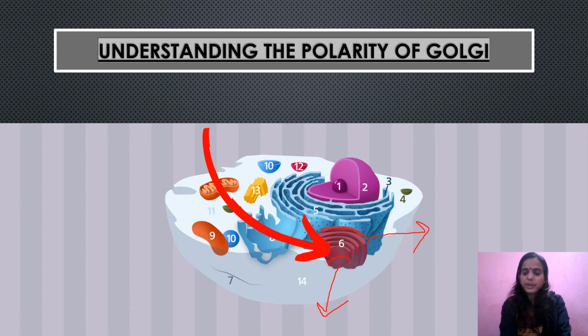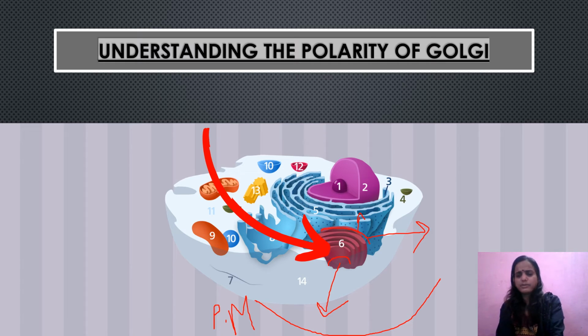It always has this particular orientation: the concave face will always be facing the plasma membrane, and the convex face will always be facing the endoplasmic reticulum, the ER, or we can also say it will be facing the nucleus. So this is the polarity.